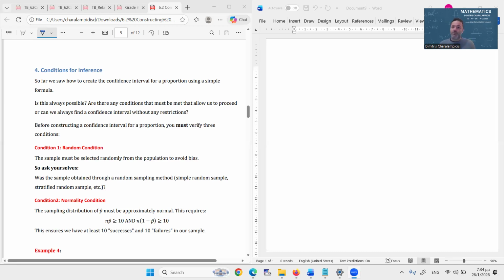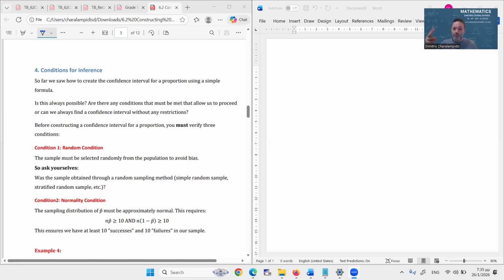Condition number one is called the random condition. You should make sure that the sample you are using is selected randomly from the population so that you can avoid bias. So, ask yourselves, was the sample obtained through a random sampling method? The random sampling method could be a simple random sampling, a quota random sampling, a stratified, and so on. If yes, then bravo. First condition is met.